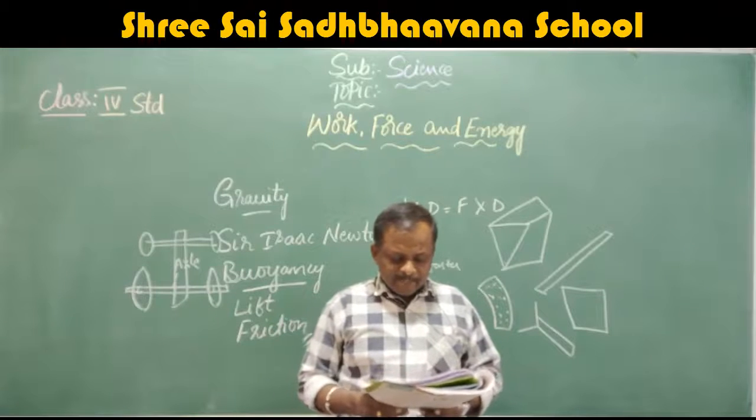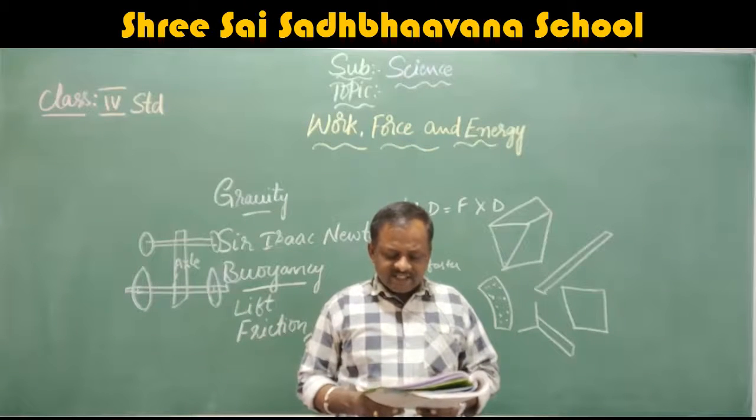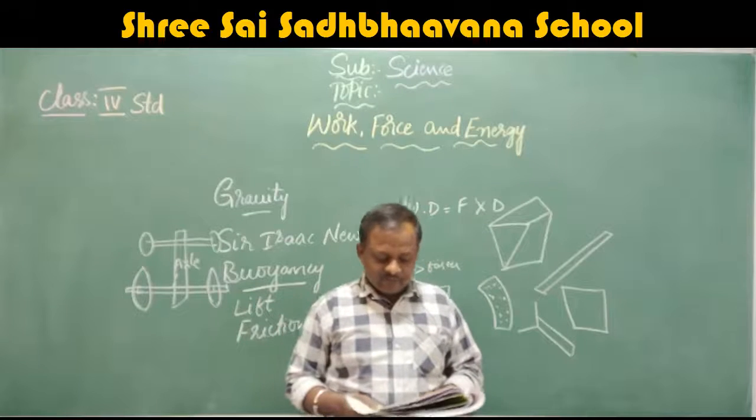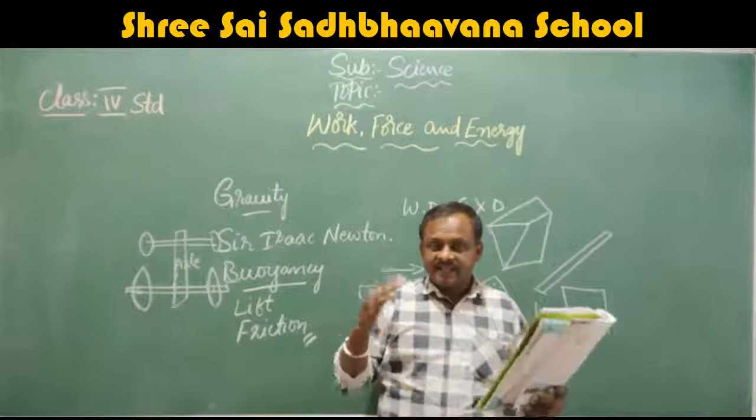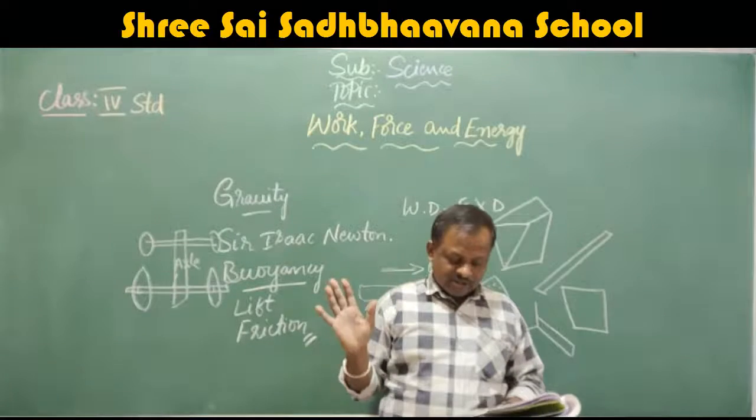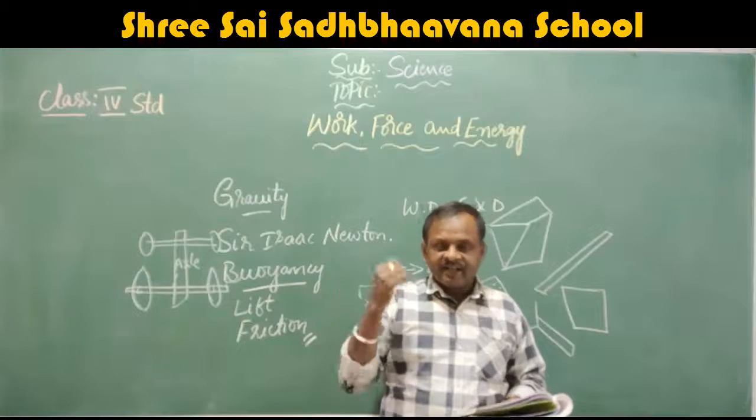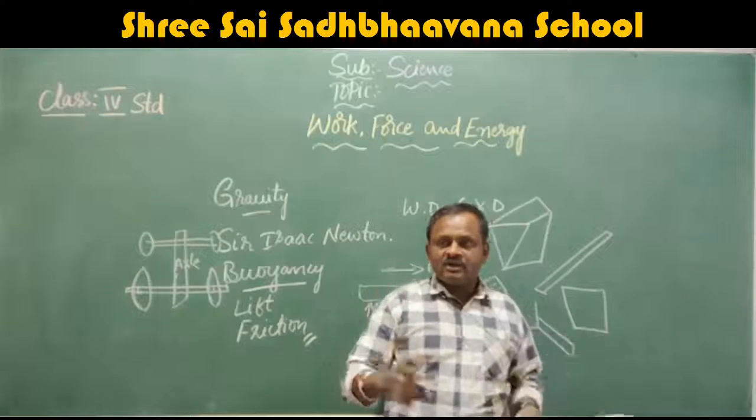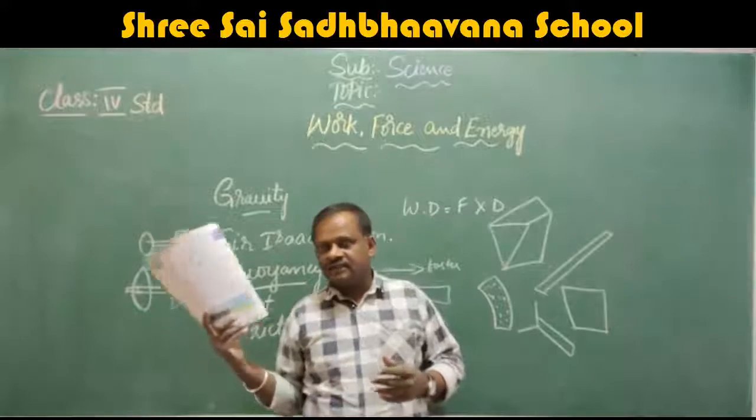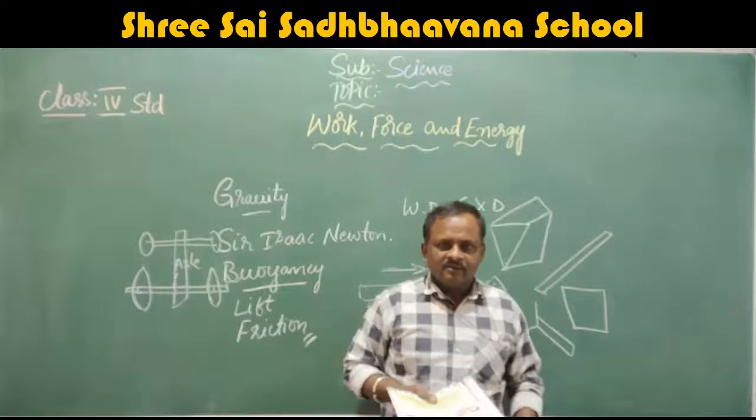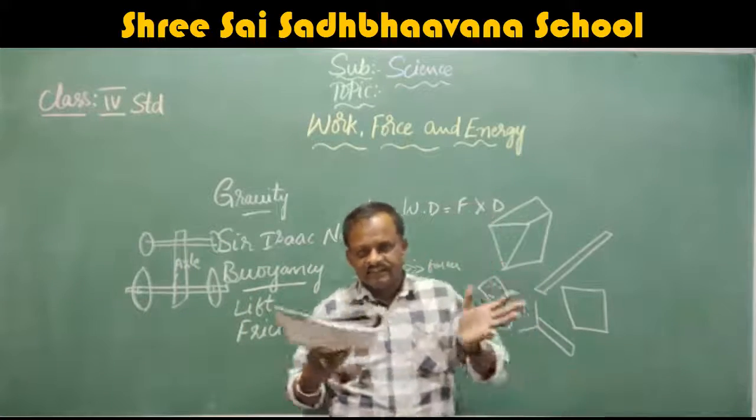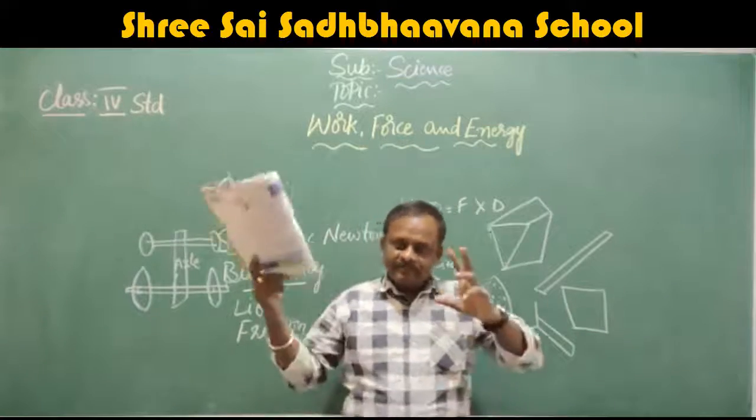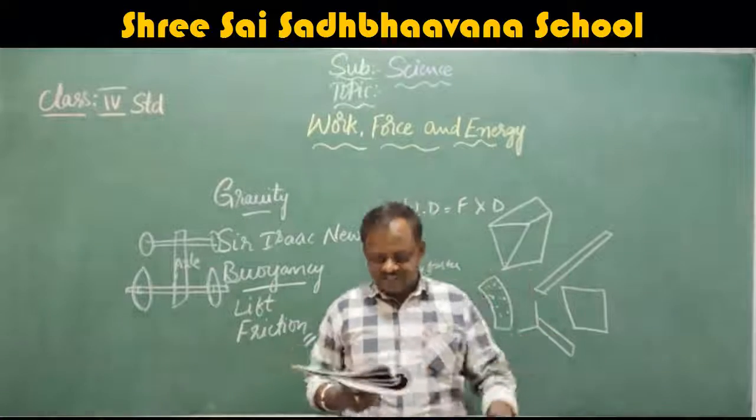Fact file they have given. Energy can neither be created nor be destroyed. It can only be changed from one form to another form. That means energy cannot be created, nor can it be destroyed. We cannot create it or destroy it. It can be changed from one form to another form. For example, solar energy can be changed into food energy. From food energy we can get the strength to work. So it changes from one form to another form.